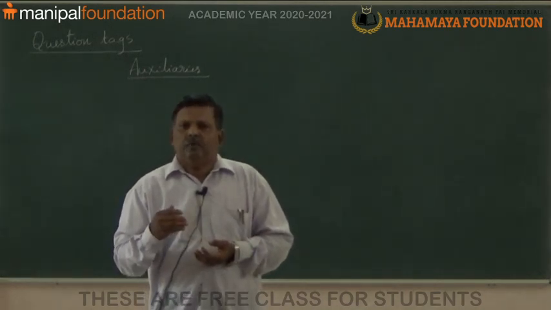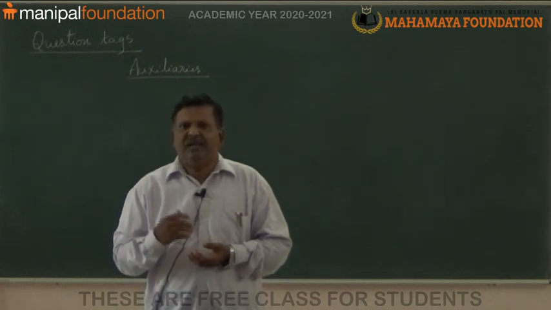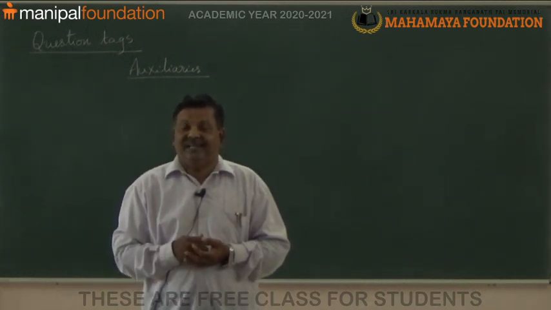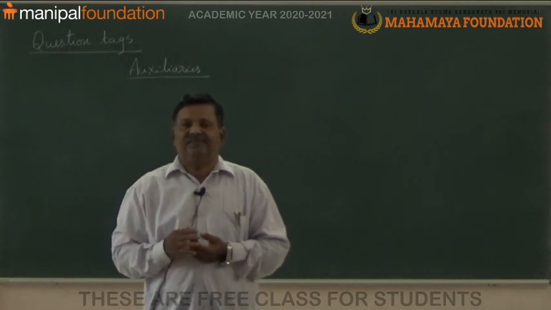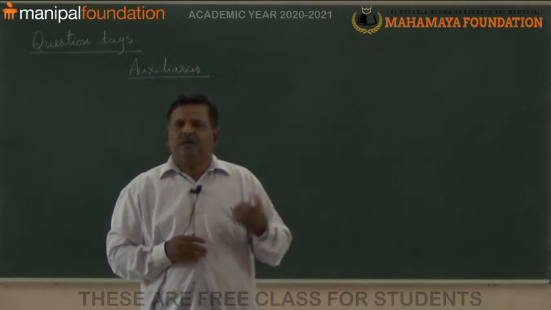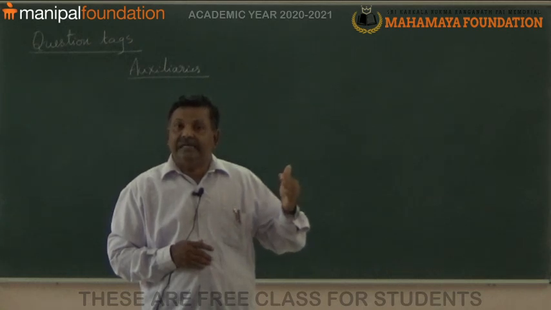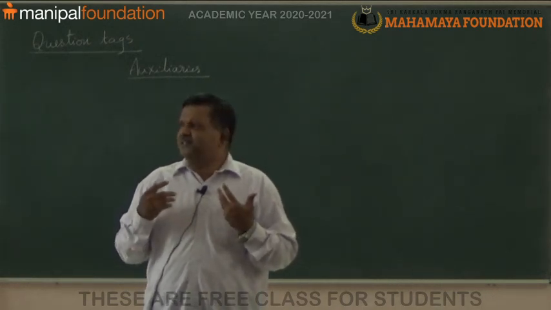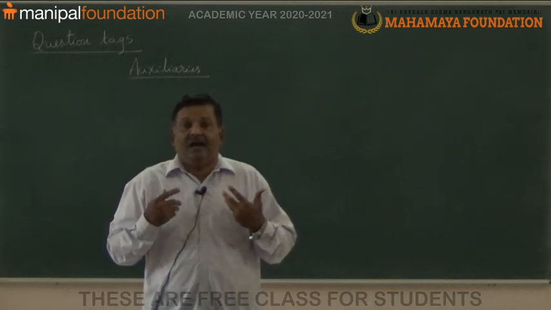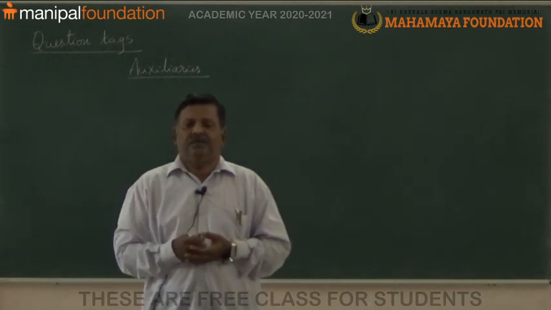Do we say Ravi playing? We don't say like that. We say Ravi is playing. We don't say she working, she is working. It is not I teaching, it is I am teaching.